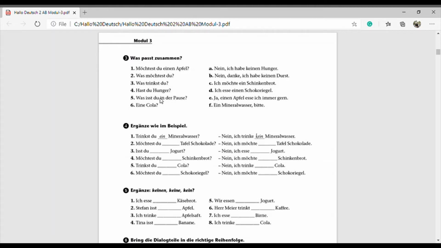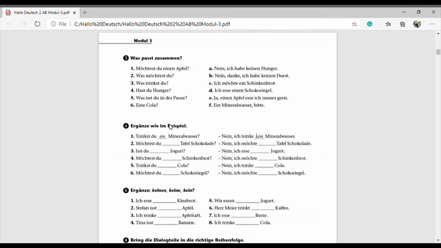So was isst du in der Pause? Then ich esse einen Schokoriegel. Then next one, ja, einen Apfel esse ich immer gern. So it can be number 1. So möchtest du einen Apfel? Then ja, einen Apfel esse ich immer gern. Then ein Mineralwasser bitte. So then it can be number 3. So was trinkst du? Then ein Mineralwasser bitte. Okay, so in this way we can solve this one.